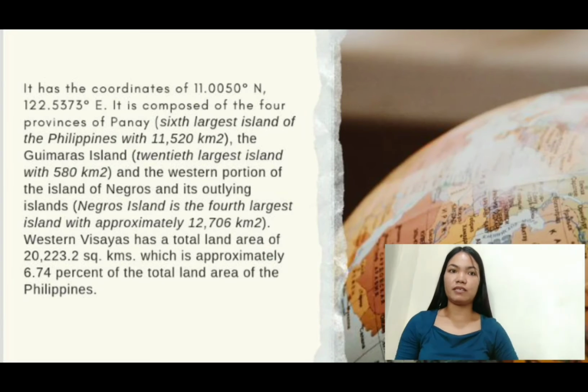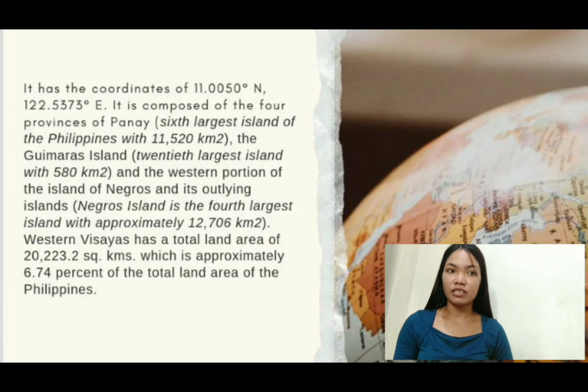It has the coordinates of 11.0050 degrees north and 122.5373 degrees east. It is composed of the four provinces of Panay, which is the sixth largest island of the Philippines with 11,520 kilometers squared, the Guimaras Island, which is the 20th largest island with 580 kilometers squared, and the western portion of the island of Negros and its outlying islands.